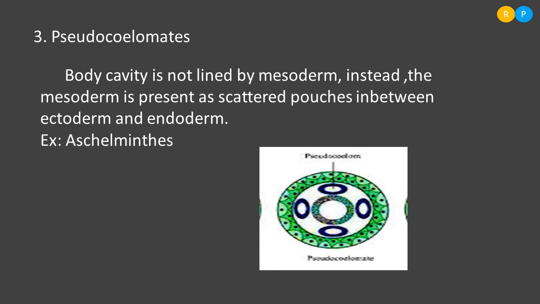So Aschelminthes is the only phylum where we can see animals showing pseudocoelom in their body. Clear? This is very important because no other phylum shows pseudocoelom in its body. Only the Aschelminthes phylum is where we can see the pseudocoelom.